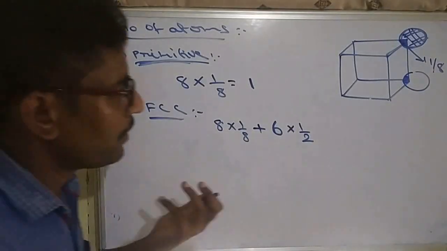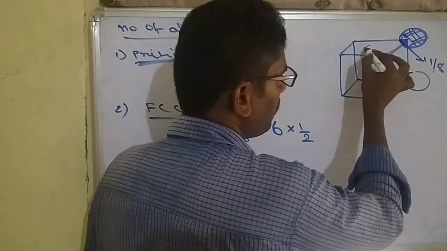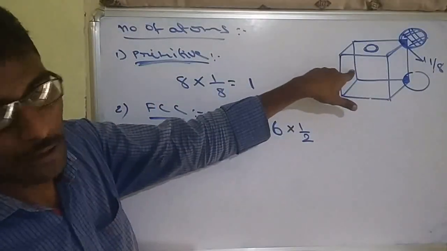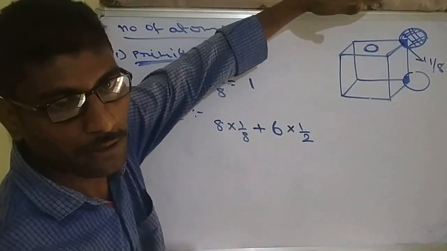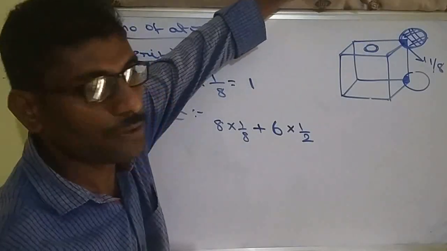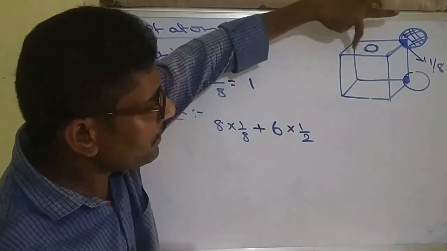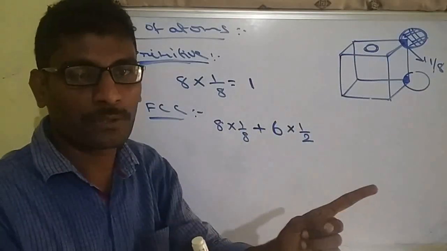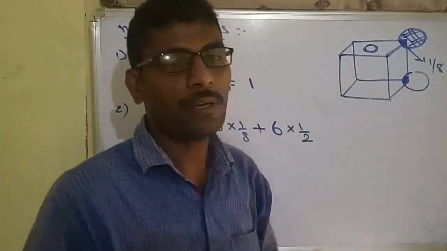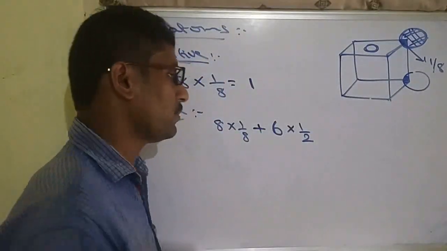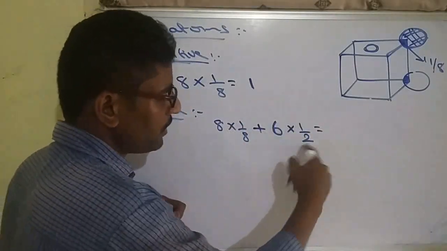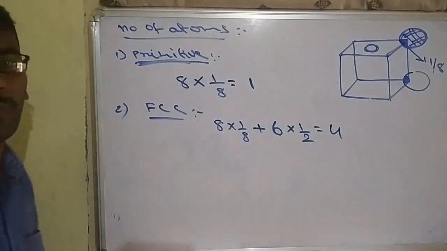Why 1/2? Suppose this is a face, and it has a particle. This particle is not completely inside. Half the amount is also outside. If we add a cube from above, this particle is also attached to that cube. That means one face center particle belongs to 2 cubes, so it is equally distributed between 2 cubes. In one cube there must be half a particle. Each face contains half. So 8 into 1/8 is 1, and 6 into 1/2 is 3. So the total number of atoms will be 4.